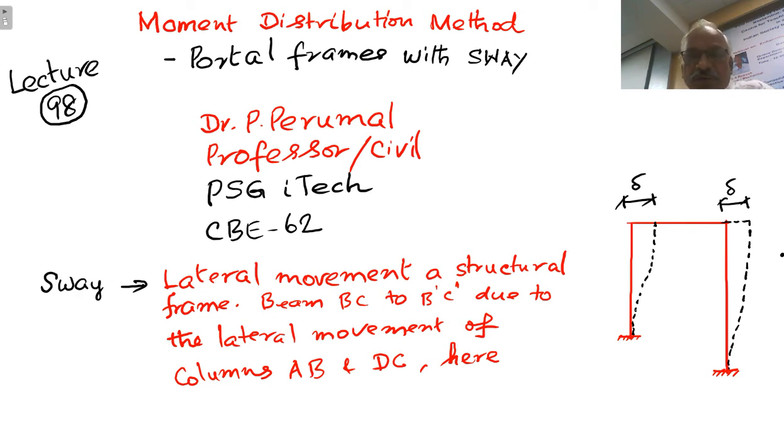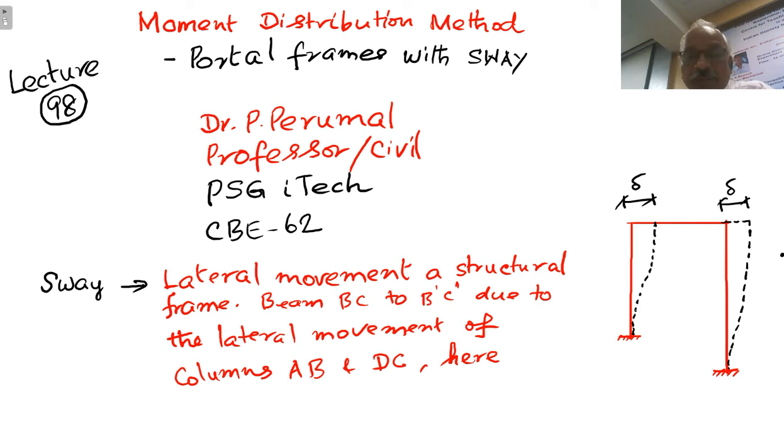loading. Therefore, there was no sway in the earlier problem. So we have discussed portal frame without sway in the earlier lecture. Now in this lecture, we are going to take up portal frames with sway. Right. Now what is sway? Sway is the lateral movement of a structural frame.